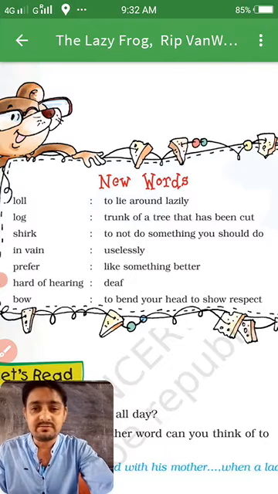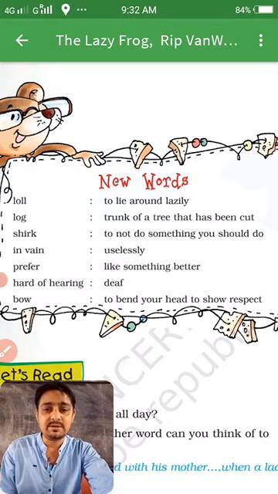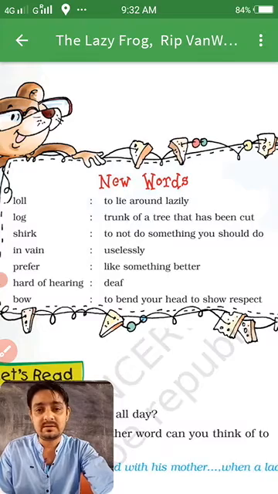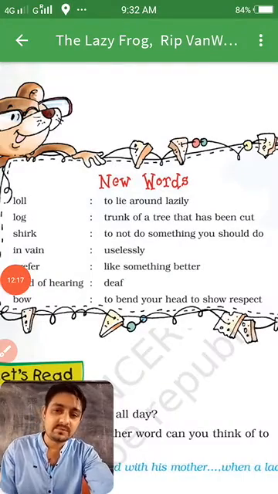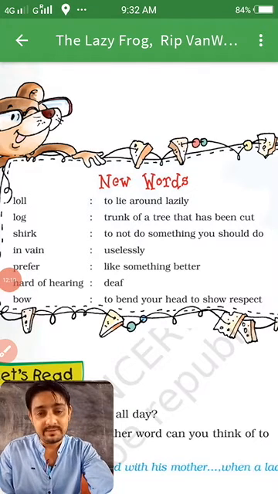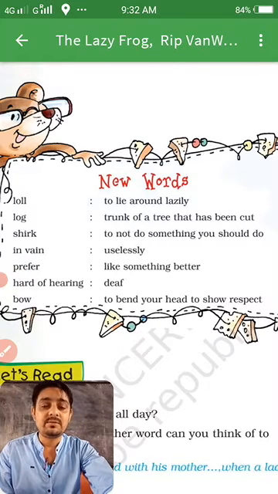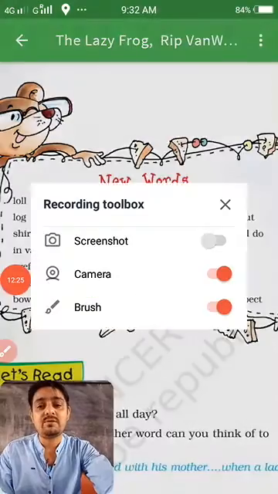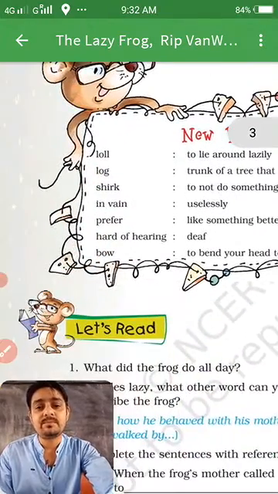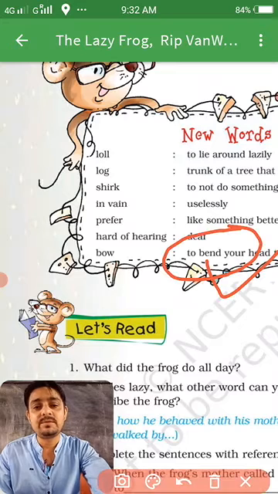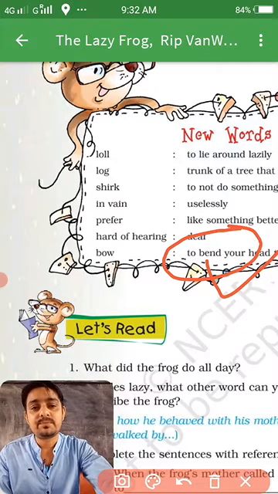And dear students, I have already told the meaning of all these words, but we are human beings, we forget very quickly. So that's why all this you note down in your copy. This is your homework.